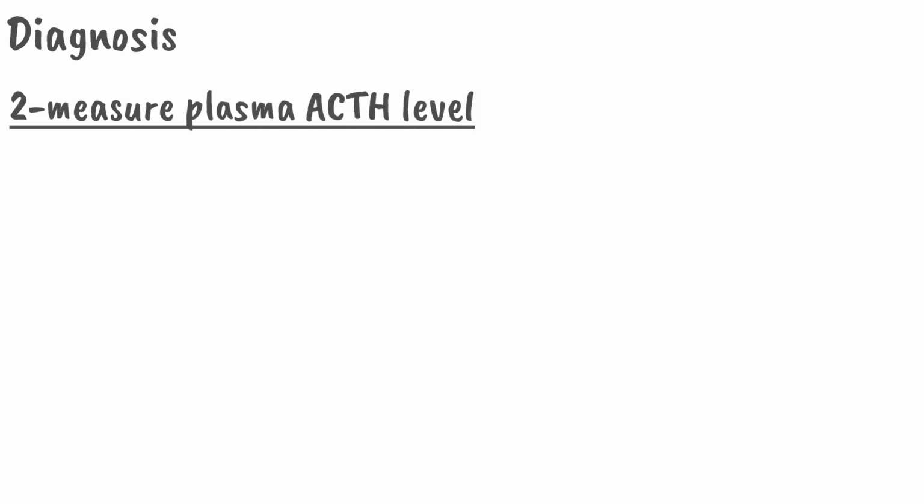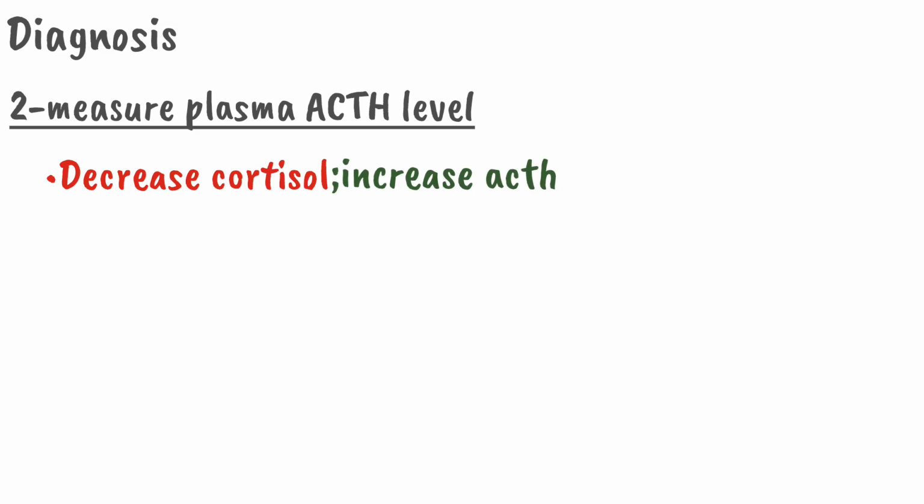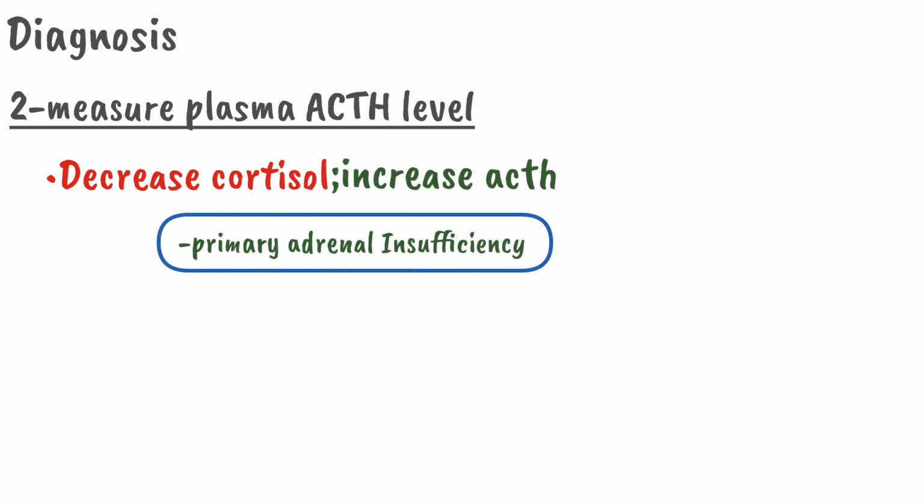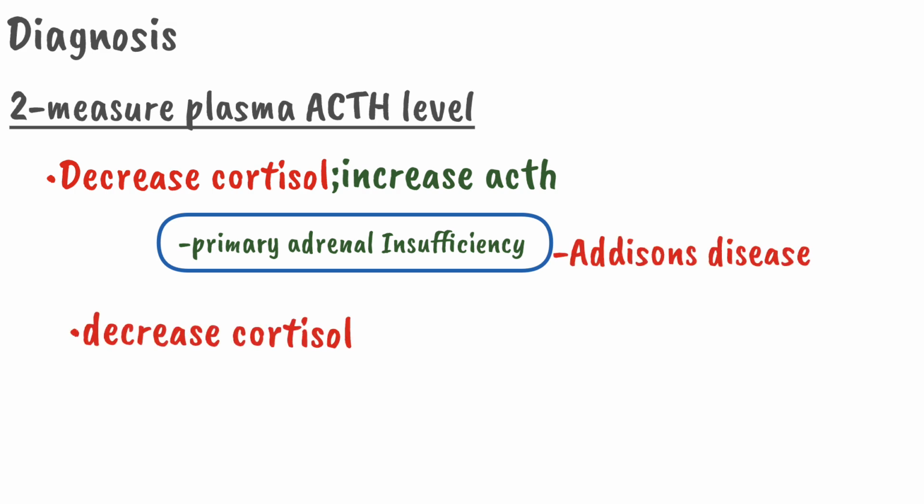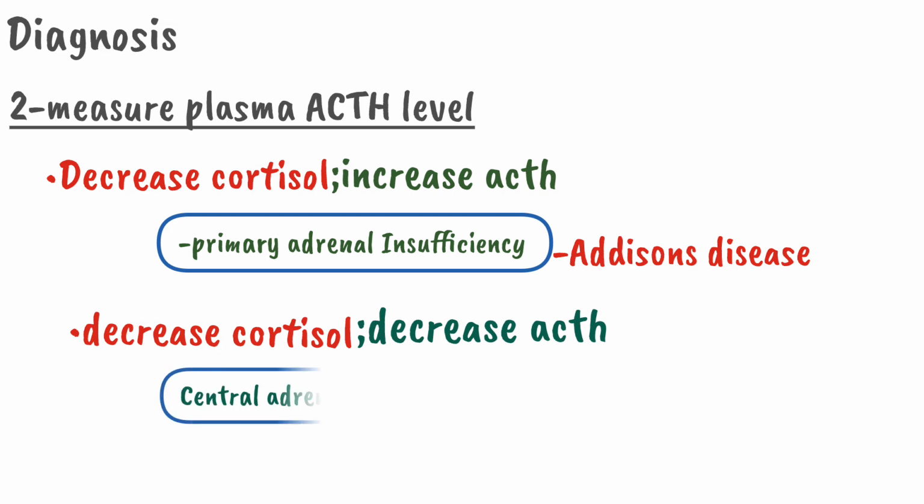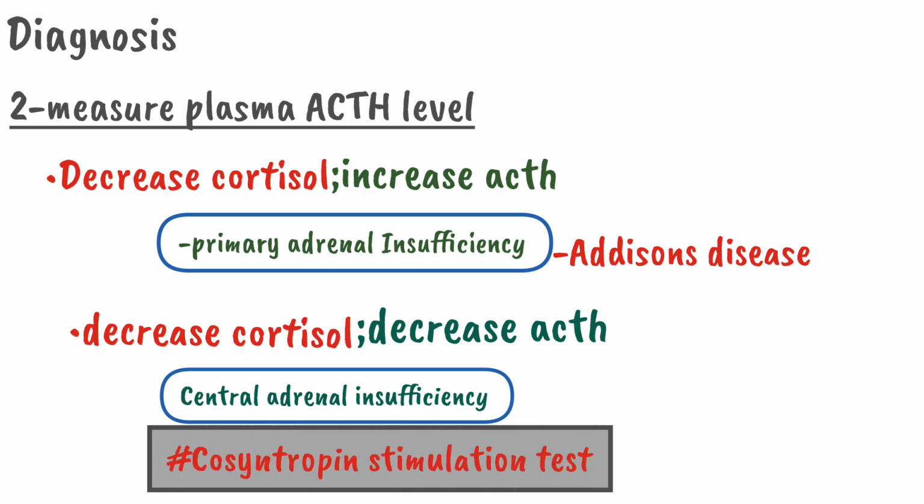After that, the second test is to measure the plasma ACTH level. When there is a decreased level of cortisol but increased level of ACTH, it suggests primary adrenal insufficiency or Addison disease. And when there is a decreased cortisol, along with a decreased ACTH, it can suggest a central adrenal insufficiency. But these two tests take time. So to make a rapid diagnosis, we perform a cosyntropin stimulation test.